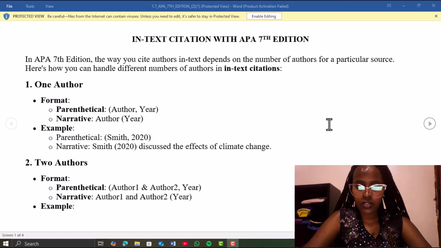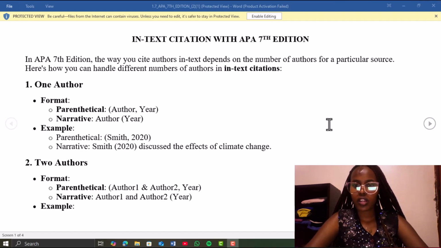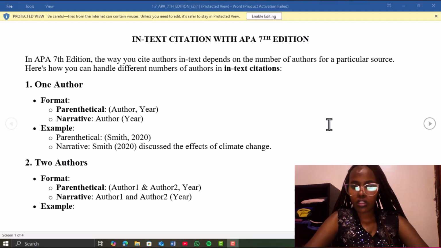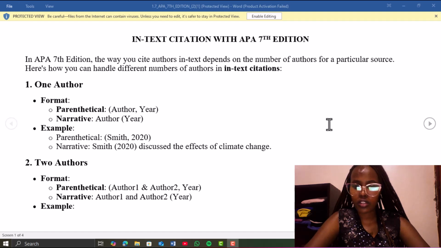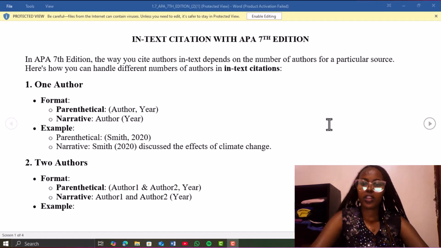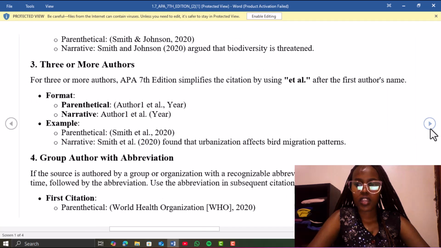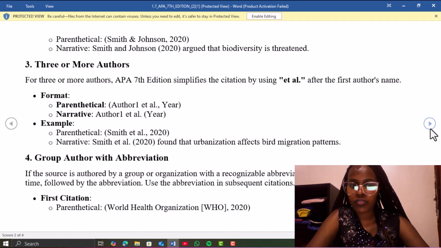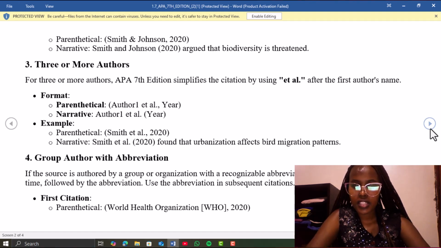If there are two authors for a parenthetical citation, you write author 1 and author 2, year. If it is in a narrative way, it is author 1 and author 2, then you put the year in one bracket. Then for three or more authors, in a parenthetical form, you write the author, et al., full stop, year. If it is in a narrative form, you write author, et al., full stop, then the year.